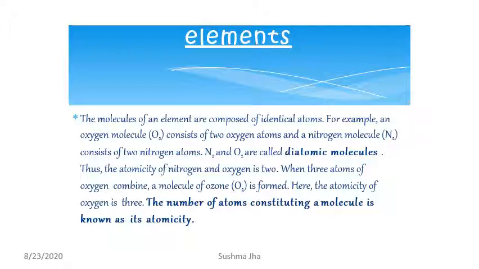Thus, the atomicity of nitrogen and oxygen is 2. When three atoms of oxygen combine, they form the ozone molecule, O3. The atomicity of ozone is 3. The number of atoms constituting a molecule is known as its atomicity.